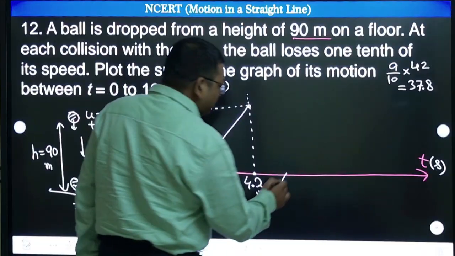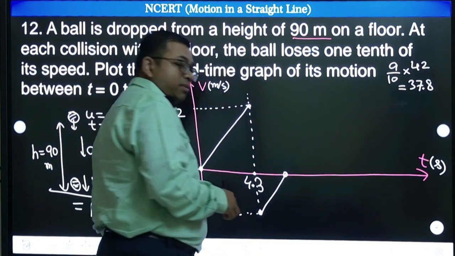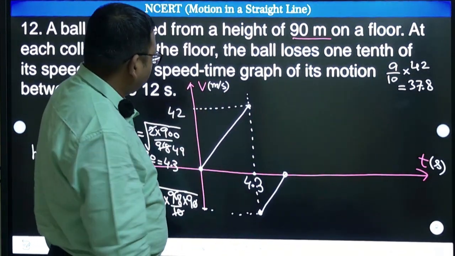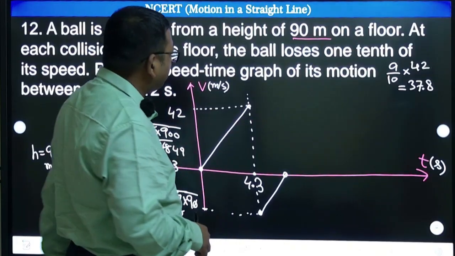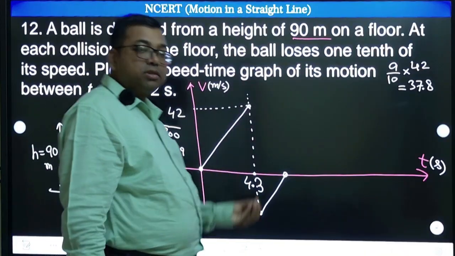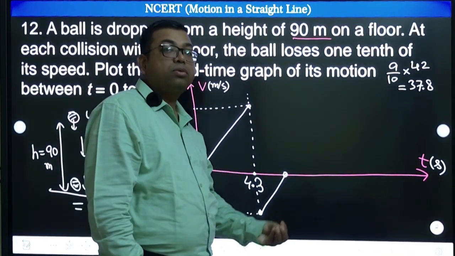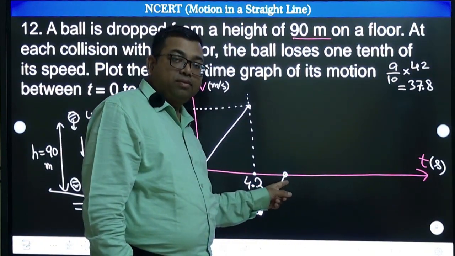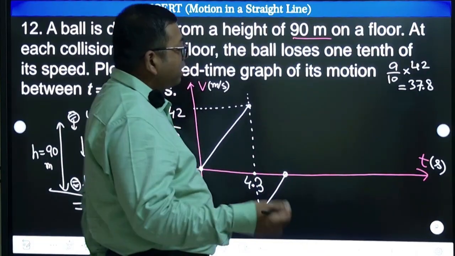So somewhere the velocity will be 0, and after that it will attain some height, and then again it will be coming back. How much time will it take with that speed to come back? Think about it, and also what time it will take for the velocity to become 0. That again you need to calculate.